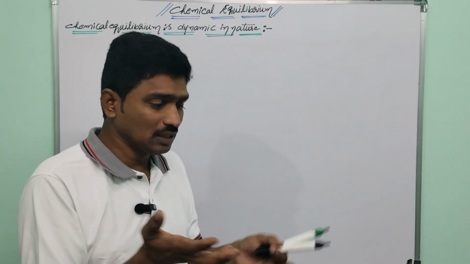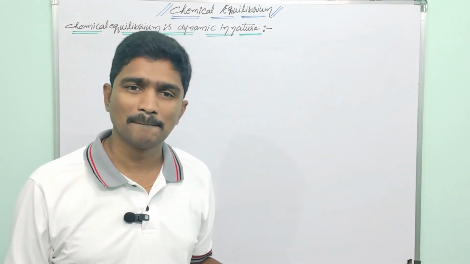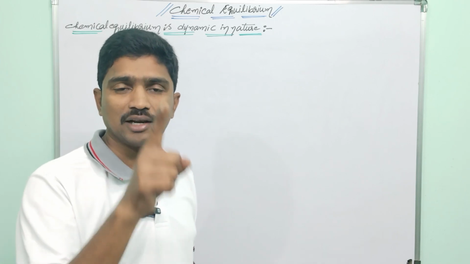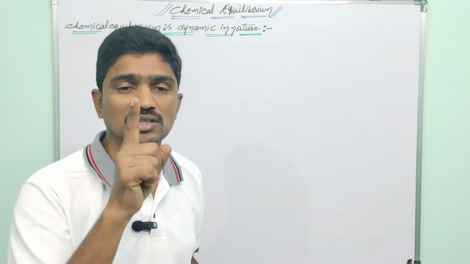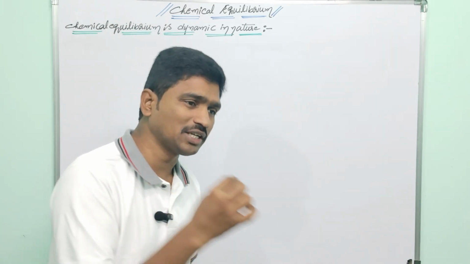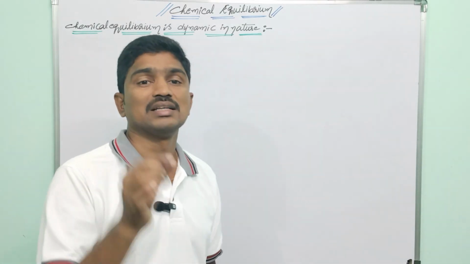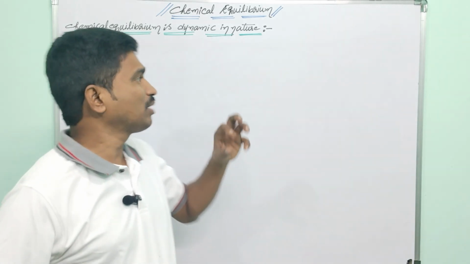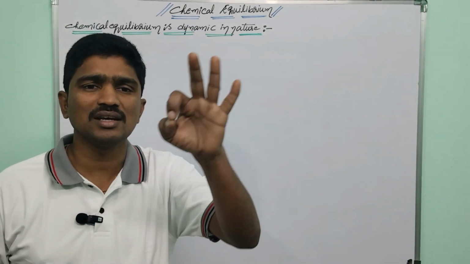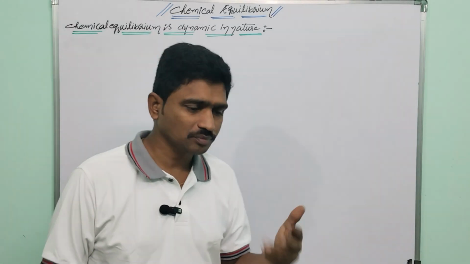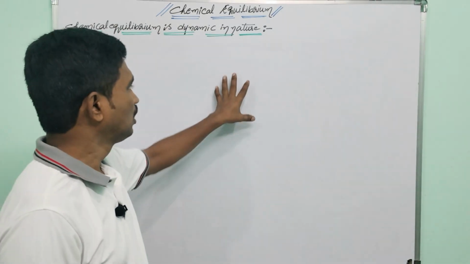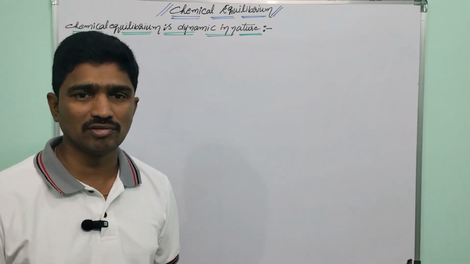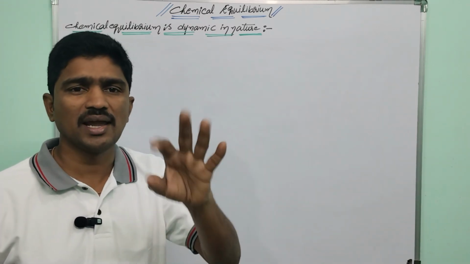Now you feel like the reaction is stopped at equilibrium. So it seems the reaction is stopped, but actually a reversible reaction never stops at equilibrium. It continues to take place, in motion. That is called dynamic nature. So we can conclude one thing: chemical equilibrium is dynamic in nature, but we have to prove it. So now we have to demonstrate the dynamic nature of equilibrium by taking the example of the Haber process.